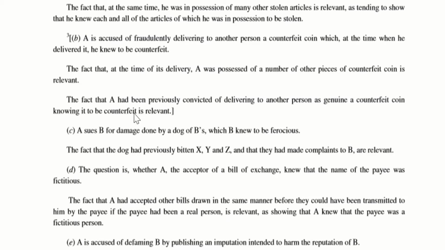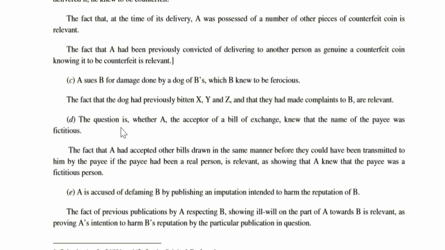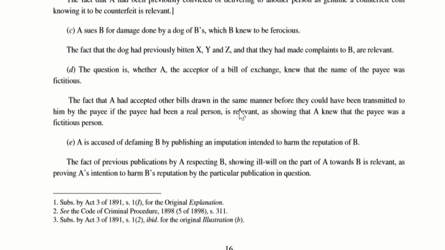Now let us move to the next example. C. A sues B for damage done by a dog of B's, which B knew to be ferocious. Now imagine this, A and B are neighbors. So this B has a dog which is highly ferocious, and B knew the fact that the dog was ferocious,